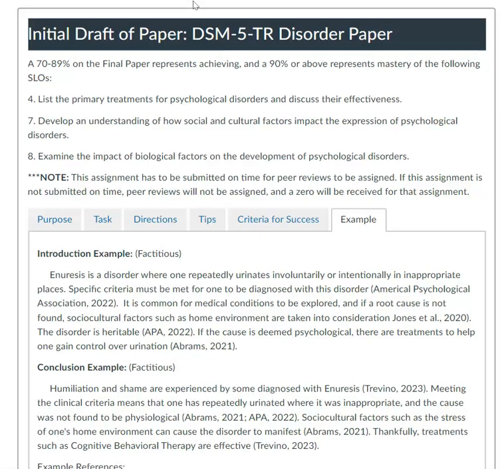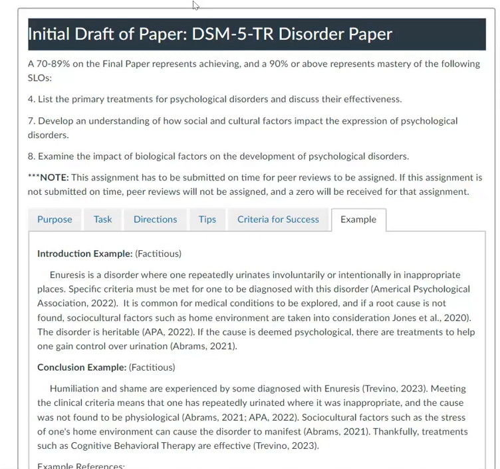It is going to be assigned to several of your peers who will give you feedback, and then you'll have the opportunity to incorporate that feedback and then submit your final paper. If you do not turn this assignment in on time, it will not be assigned to your peers because that's an automatic process that is set to happen after the due date.